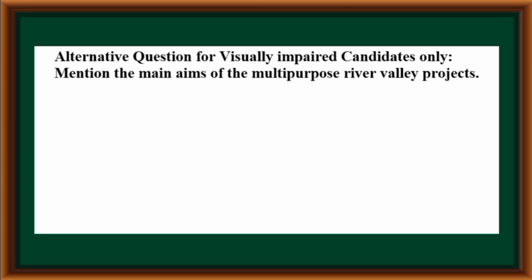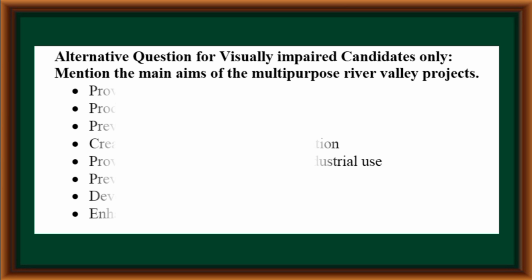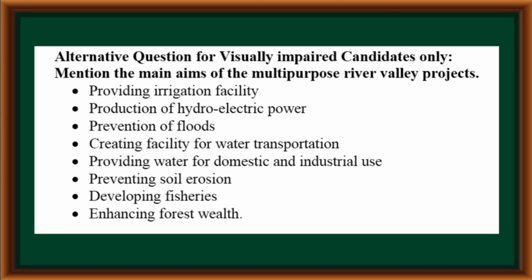Mention the main aims of the multipurpose river valley projects: providing irrigation facility, production of hydroelectric power, prevention of floods, creating facility for water transportation, providing water for domestic and industrial use, preventing soil erosion, developing fisheries, enhancing forest wealth.